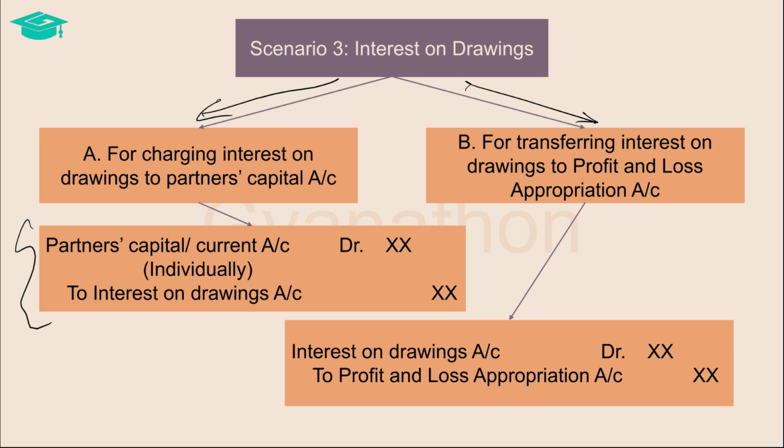Then the interest on drawings account is closed by transferring its balance to the profit and loss appropriation account. This is done by debiting the interest on drawings account and crediting the profit and loss appropriation account. This completes the transaction in relation to interest on drawings, and the net effect here is that the amount of interest on drawings is appropriated to the profit and loss appropriation account from the respective partner's capital or current account.